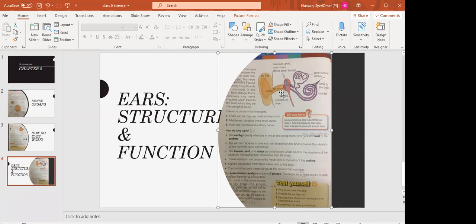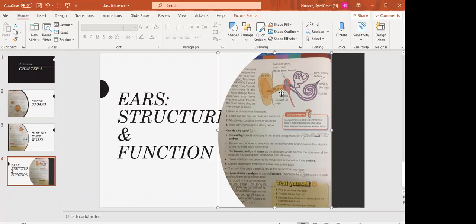Firstly, I would like to tell you what ears are. Ears are the sense organs of hearing. We can hear things easily because of our ears. Basically, we know that sound waves are vibrations in the air, and sound needs a medium to travel.